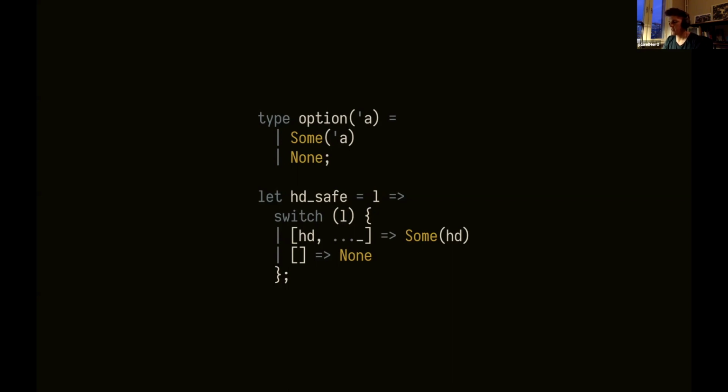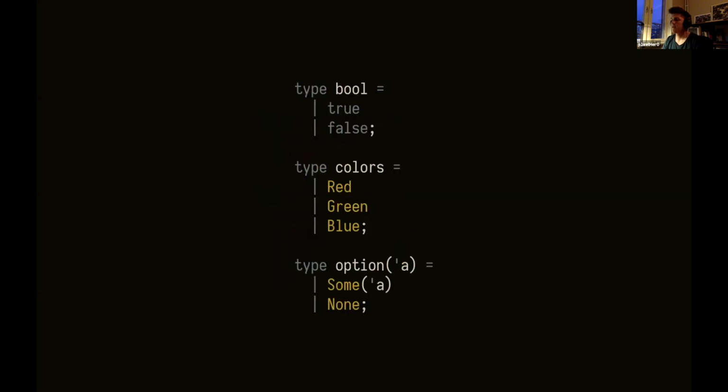But first I'm going to show what the variant actually is. So this option type is a variant, as I said previously. And here are some other examples of variants. A Boolean is a variant. We can define our own variant, like the color type here. Variants can also have payloads in them, like another type. So we can have an option type of alpha, this is called. This A signals that this is another type at runtime, or compile time as well.